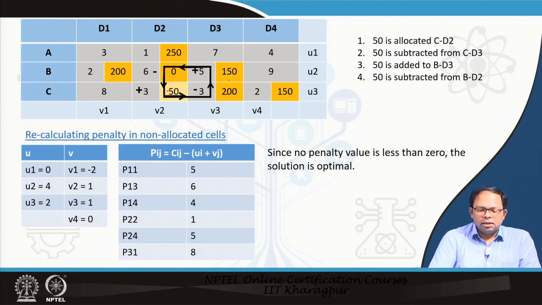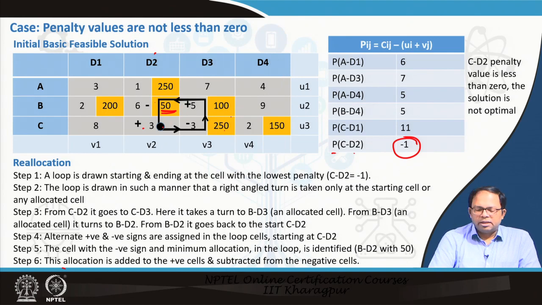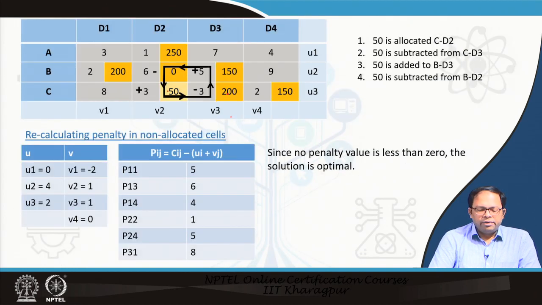So this was 250, and this was negative, so we subtract 50, and that becomes 200. Because we are removing this 50, it has to be balanced. That's why we are adding 50 and 50 on this side, and this also we are reducing from over here. So 50 is allocated to CD2, 50 is subtracted from CD3, 50 is added to BD3, and 50 is subtracted from BD2. So this is what we have done.